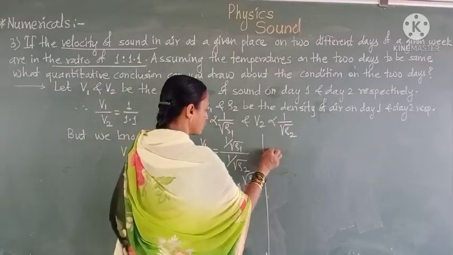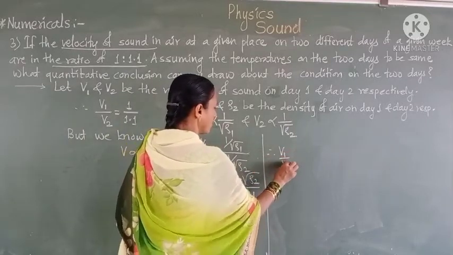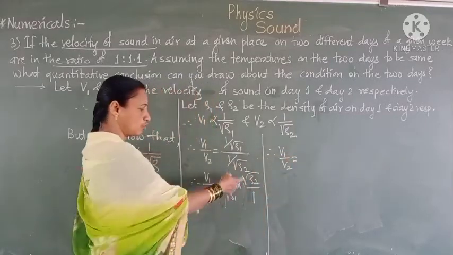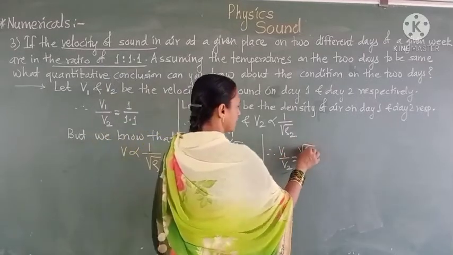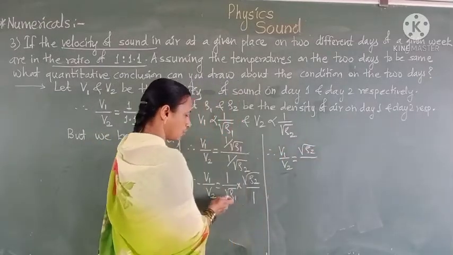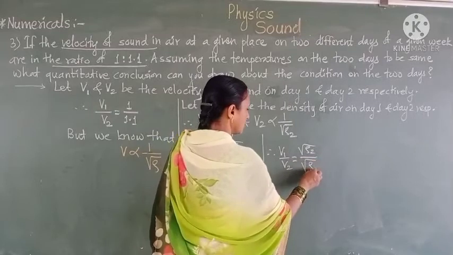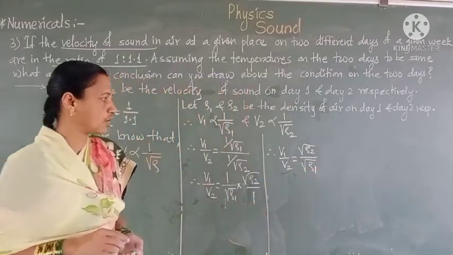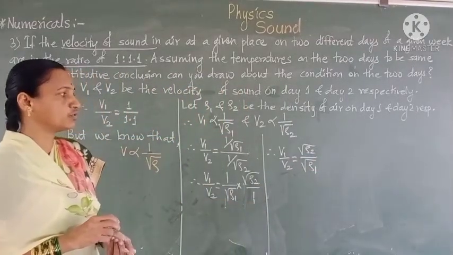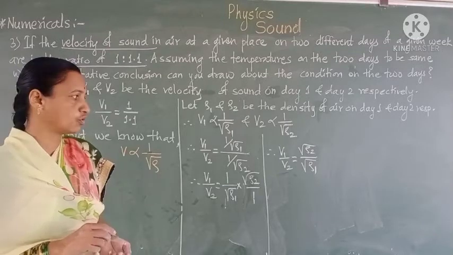Hence, we get v1 upon v2 is equal to root rho2 upon root rho1.